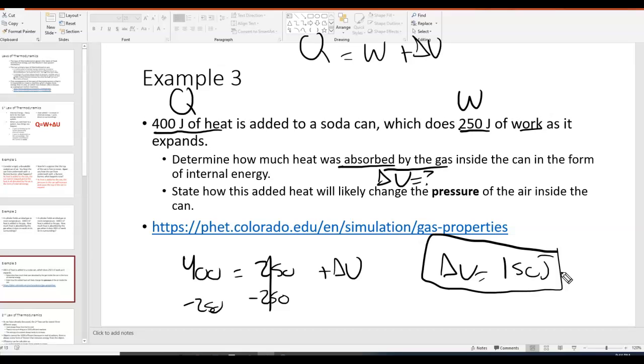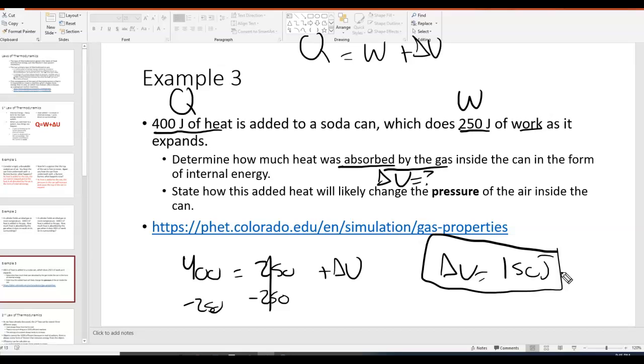And then state how this added heat will likely change the pressure of the air inside the can. So remember, pressure has to do with how often those gas particles collide with the container. If 150 joules is absorbed by the gas, that means those gas particles are going to increase in temperature. Now remember, temperature is a measure of the average kinetic energy of the atoms or molecules making up an object.